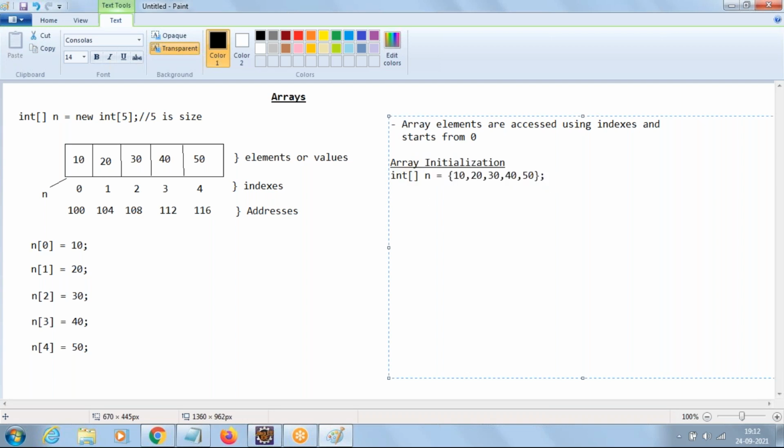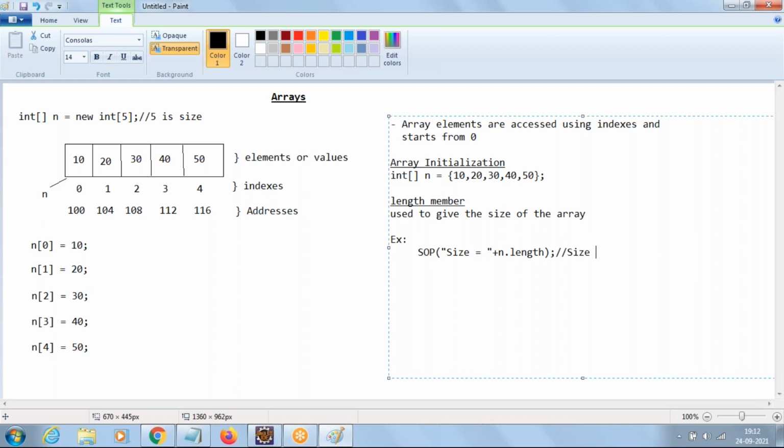One more concept here, the length member. The length member is used to give the size of the array. For example, if you say in SOP size equal to n dot length, what output do we get based on the diagram?